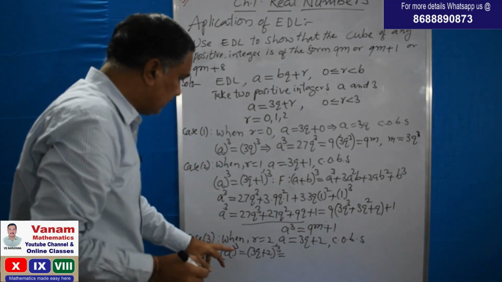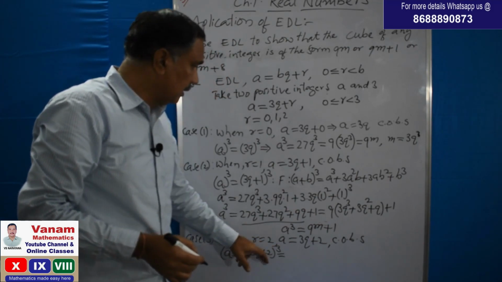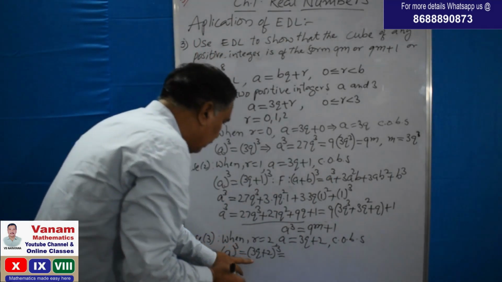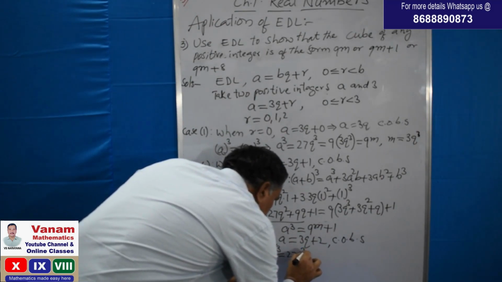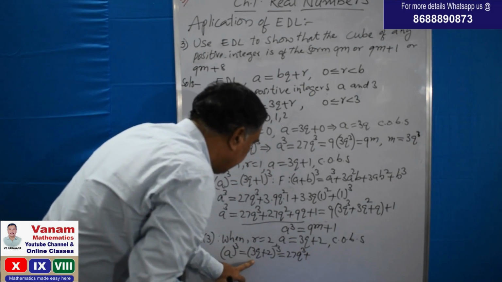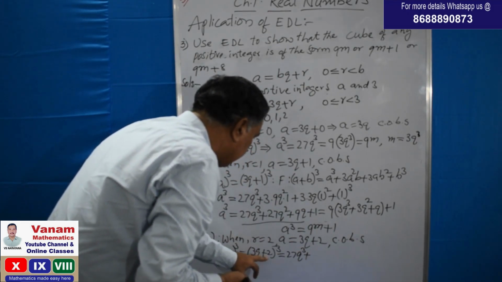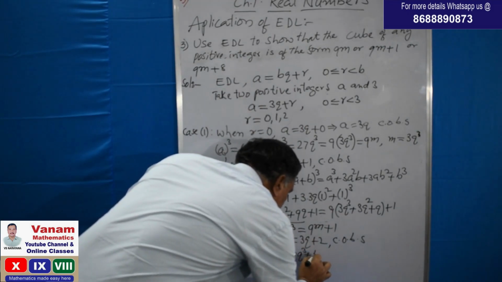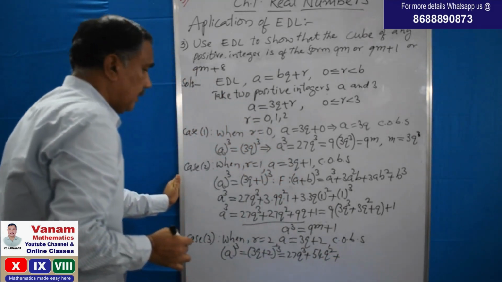Again this is in the form of a plus b whole cube, the same formula will apply. a cube is 27q cube plus 3a square b: a square means 9q square, 9 times 3 is 27, times 2 is 54q square.